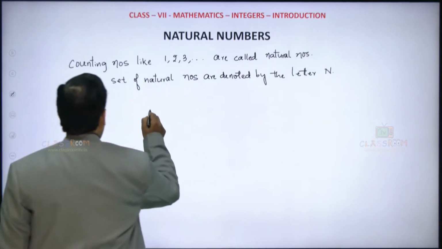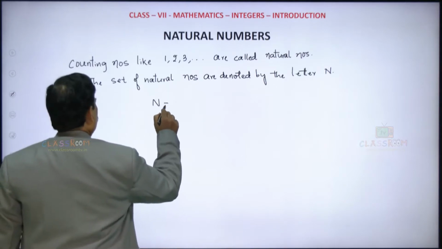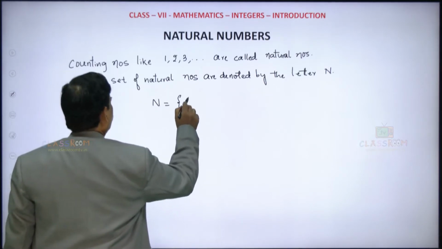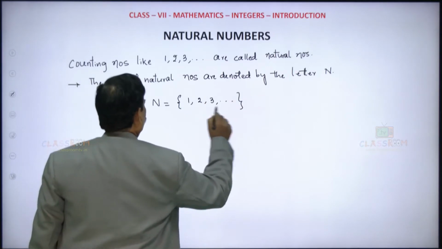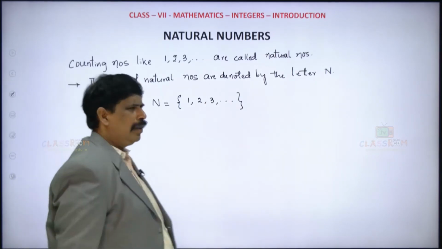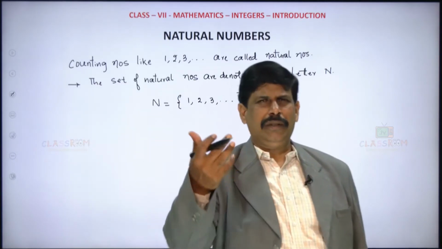N is equal to the set of 1, 2, 3, and so on, enclosed in braces, which you are going to learn about in your next classes.